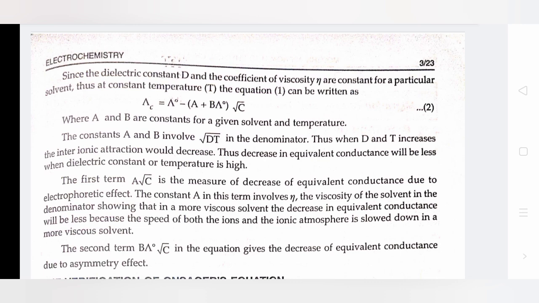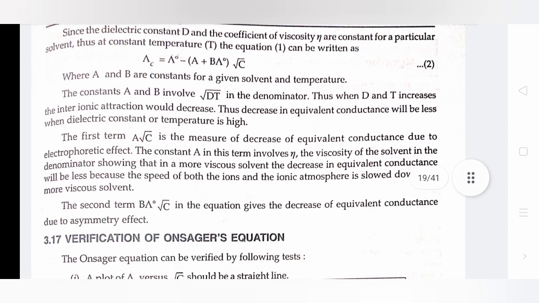The first term, A into root c, is the measure of decrease of equivalent conductance due to the electrophoretic effect. The constant A in this term involves η, the viscosity of the solvent, in the denominator, showing that in a more viscous solvent the decrease in equivalent conductance will be less, because the speed of both the ions and the ionic atmosphere is slowed down in a more viscous solvent. The second term, BΛ0 root c, in the equation gives the decrease of equivalent conductance due to the asymmetry effect.